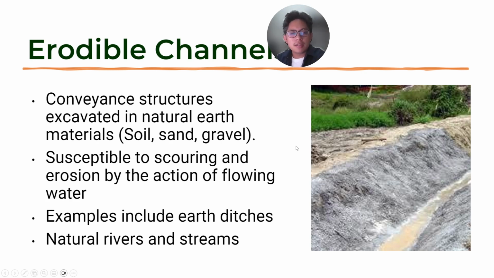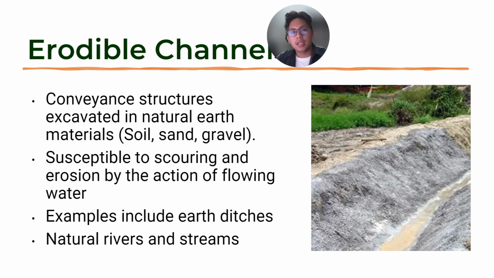So erodible channels are conveyance structures that are excavated in the natural earth, commonly soil, sand, gravel. The difference here is if it's a rock wall, you dig a canal, then you specifically choose larger rocks to line your channel. It's a lined channel, a non-erodible canal, so to speak, in terms of classification. An erodible channel is really unlined.